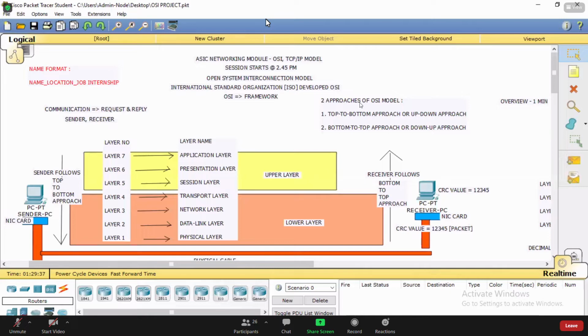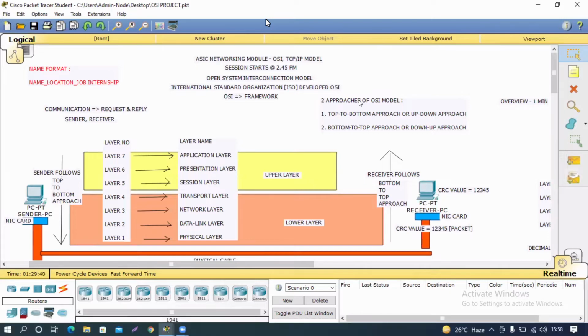Can you find the participant option? Can you see your name there? A phone model name is there. Just highlight your name. Can you see the rename option?